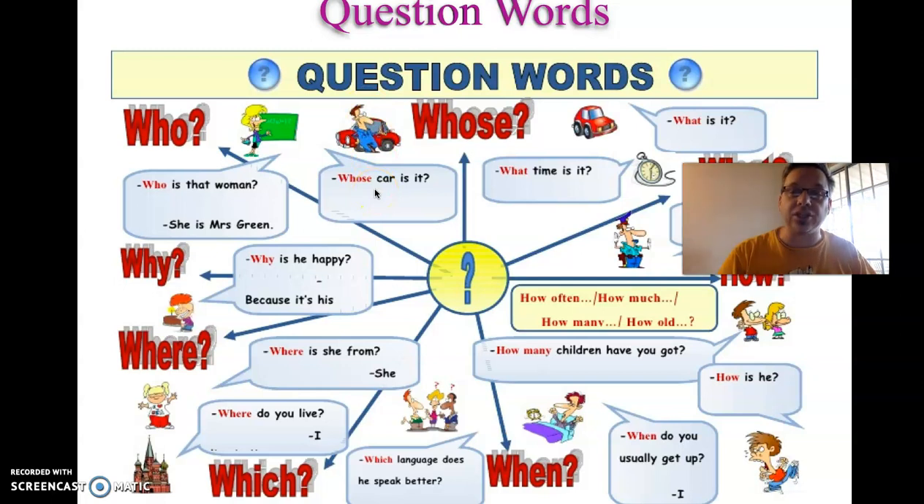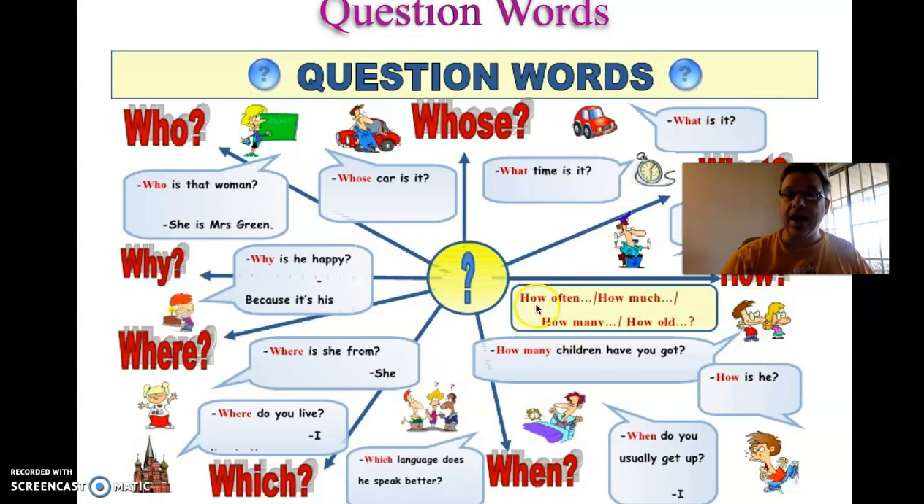Ownership, possession. What? What is it? It's a car. We can also say, what time is it? So if I look at my clock here, it appears to be 12:10. So it's 12:10 on Friday. What time is it? What does he do? What does this man do? I think he looks like a police officer. A police officer.